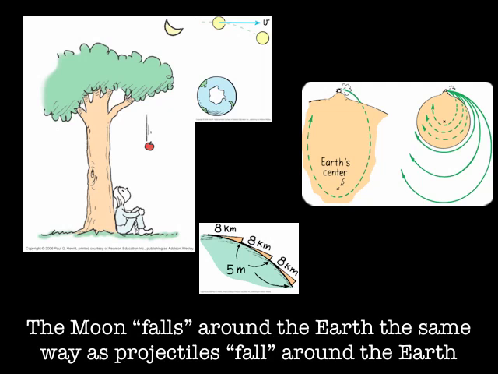Newton calculated what must be the gravitational attraction, or the fall, given the distance that the earth is from the moon. He knew the speed you'd have to throw the apple. By knowing how quickly an apple falls to the earth, at 5 meters for the first second, how quickly would the moon have to fall to the earth for it to curve in the great path that it takes for the moon to go around the earth? So he knows the time it takes for the moon to go around the earth, 1 month, and if the distance from the earth to the moon is known, he can figure out the force of attraction, the gravitational attraction, the pull that makes the moon essentially fall around the earth.